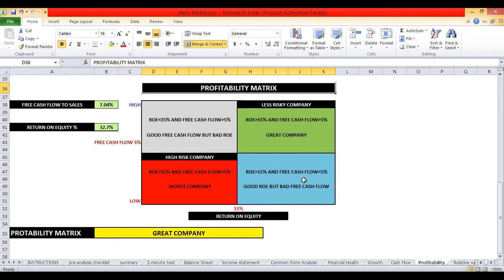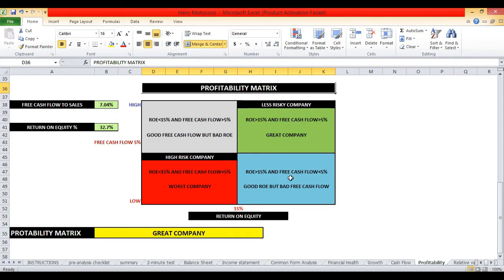Just remember that for every Jeff Bezos, Steve Jobs or Jack Ma, there are literally hundreds of entrepreneurs who never paid their investors a dime. There's nothing wrong with investing in entrepreneurs of the world as long as you know what you are getting into. A profitability matrix can help you separate your long shots from your core holdings. Think of this upper right corner where companies like Hindustan Unilever, Nestle, Asian Paints sit. This is the sweet spot, that is, excess cash and the ability to earn a high return on capital. They have low levels of business risk, but they can be very risky stocks if you buy at high valuations.